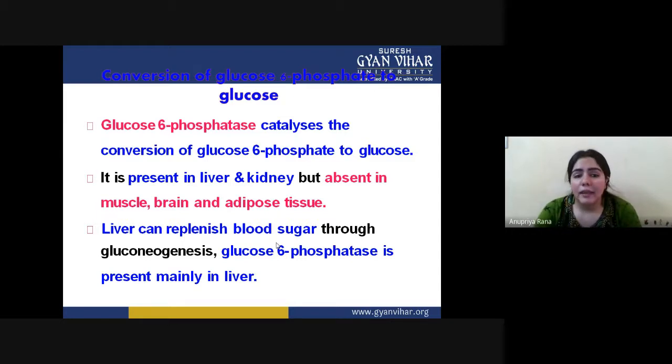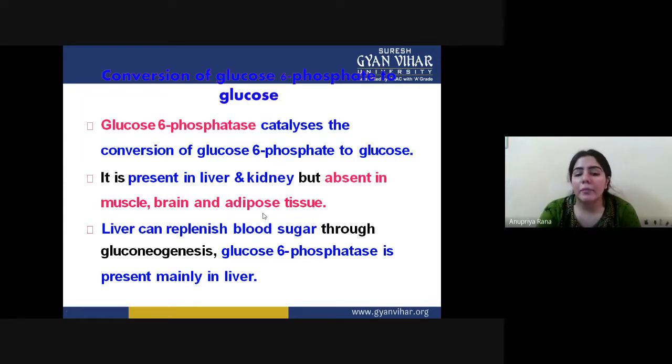So in this reaction, we need glucose 6 phosphatase. This is the enzyme we need here. Glucose 6 phosphatase catalyzes the conversion of glucose 6 phosphate to glucose. It is present in liver and kidney, but absent in muscle, brain, and adipose tissue. That's why we can do this gluconeogenesis process in these tissues, not in the muscle, brain, or adipose tissue.